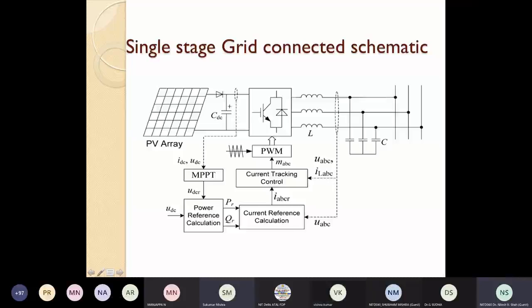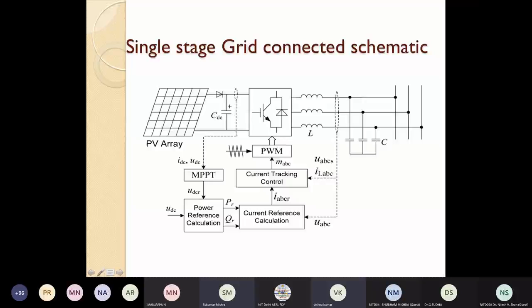You got my point? Yes, sir. That's absolutely okay. But partial shading we cannot avoid. So we should have something which can boost. Otherwise, a two-stage system will be best suited. So it will somehow take care of that MPP tracking and DC bus voltage regulation. Yes, that is exactly what I am saying.